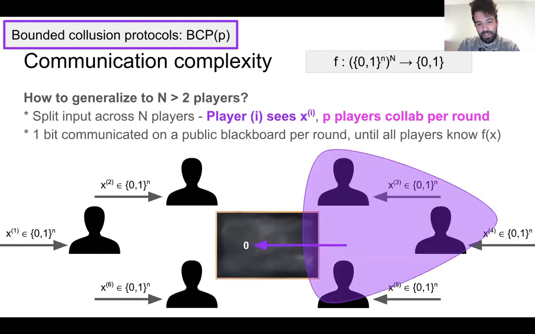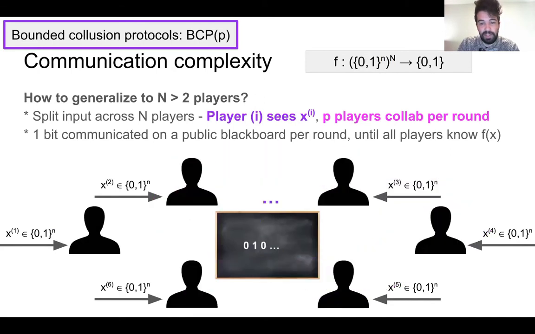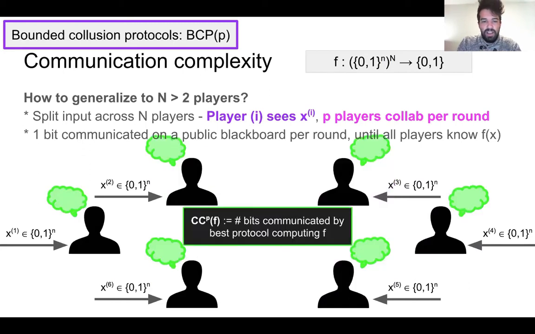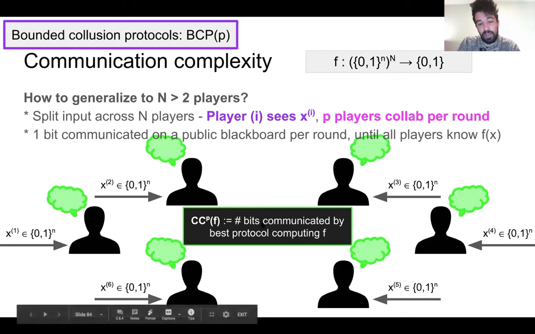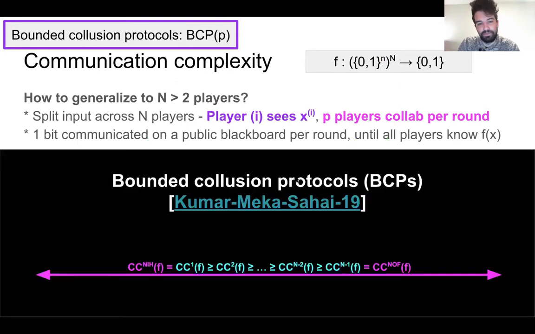Right? And so we can milk this animation one final time, to display what a BCP protocol will look like, with P equals 3 here. And as you'd expect, the communication complexity in this model is the same thing as before, except now you're asking, how many bits must be communicated by a BCP protocol with collusion P. So P people colluding at each round.